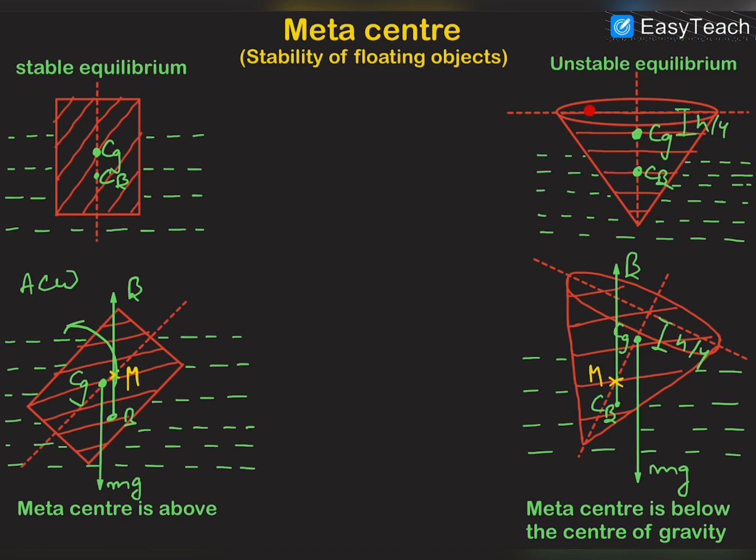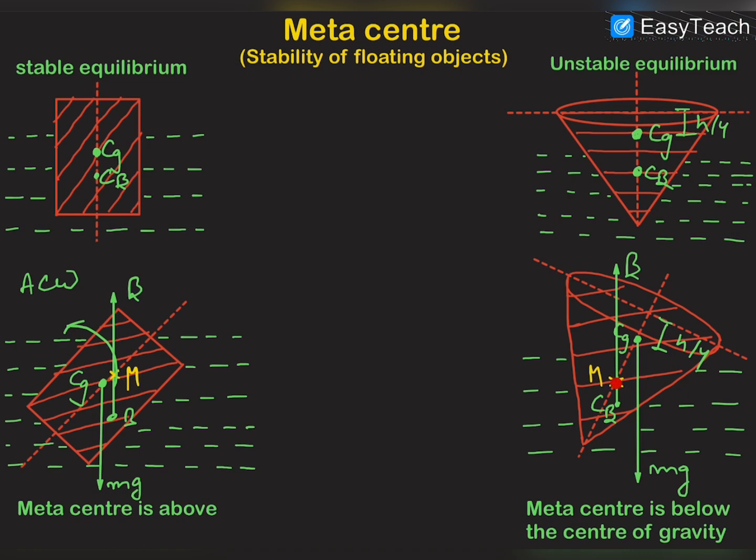But when this cone is inverted in the liquid and is immersed partially, the center of buoyancy will be this point and the center of gravity will be this point. If I tilt this cone by a slight angle, you can see that the displaced liquid will be of this shape, and the center of buoyancy will be a different point, and the buoyancy vector is cutting this line at this point, which is also called the metacenter.